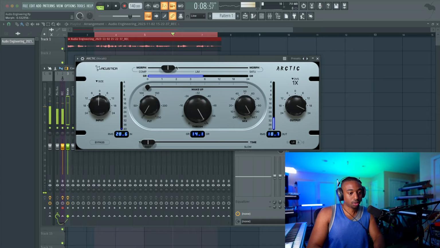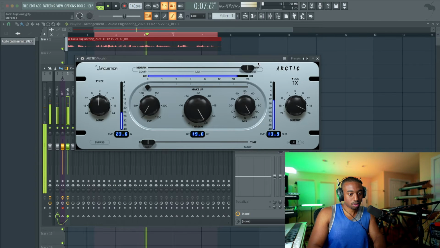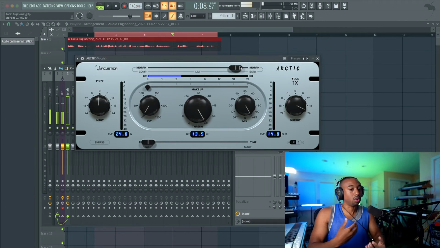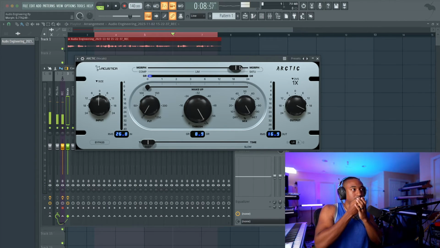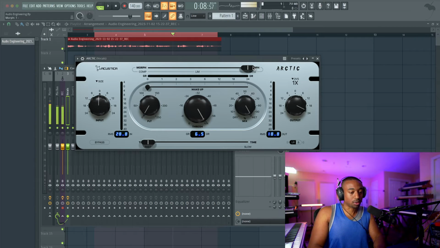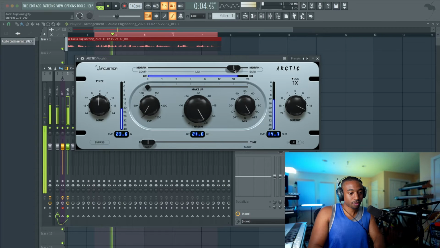Now let's go into limiter mode. And I can see, saturation is when it's compressed so much that it's like rumbling over top of each other.